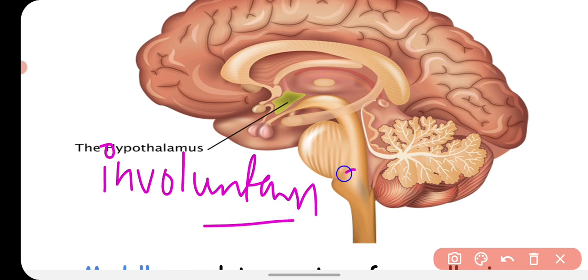Okay, so this medulla oblongata has the neurons which regulate and control the involuntary actions of your internal organs. Okay, and it has the center for cough, sneeze, vomiting, swallowing, etc.